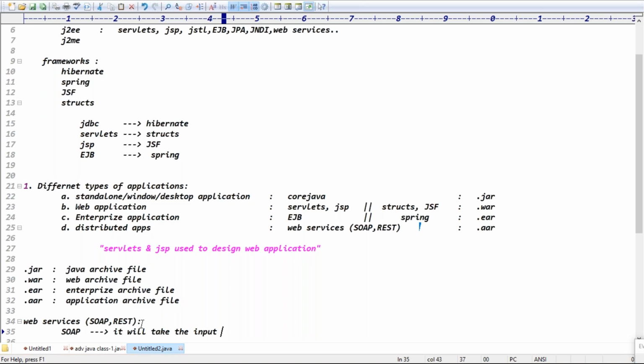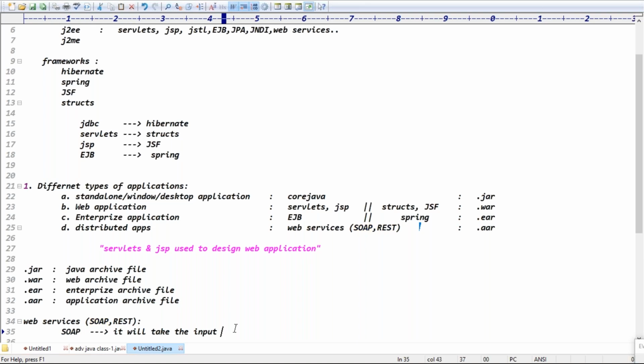Actually, in web services you'll get these points, guys. But before that, if anyone says in a company that we are designing SOAP services or we are using REST services, at least you have to know that meaning, right? In web services we have two types, guys: SOAP services and REST services. If we are designing a SOAP service, that service can take the input in XML format.